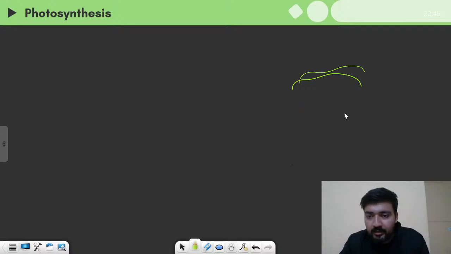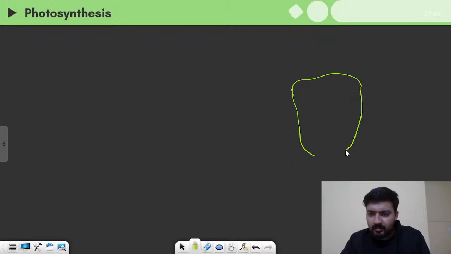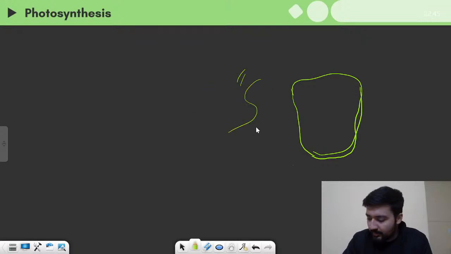Why am I doing it? Because as I've already told you, when it comes to functioning, photosystem 1 comes after. What is happening? It is not detecting the touch properly.